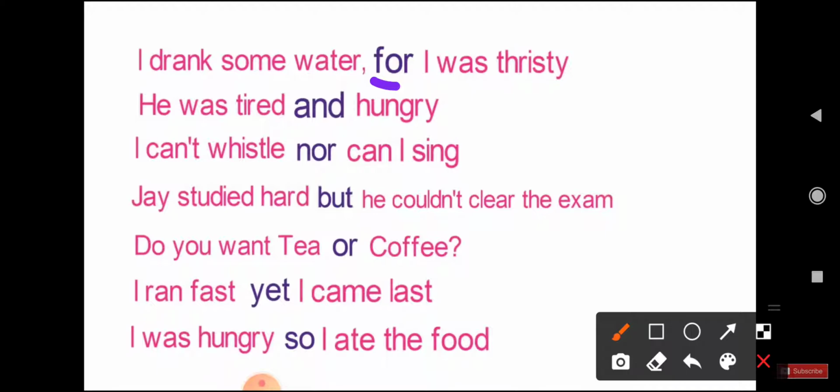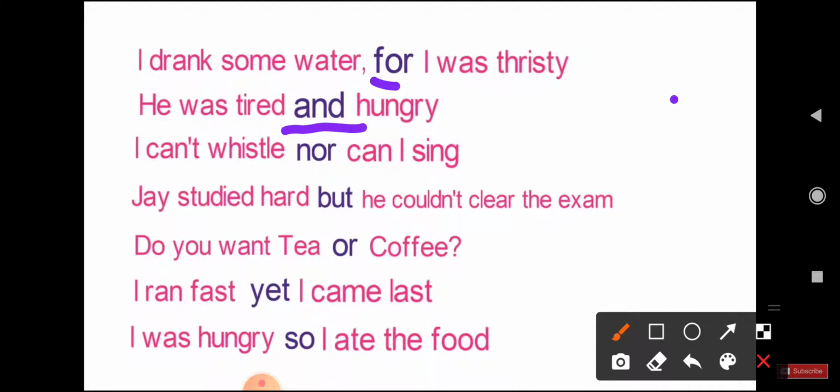Now let's see the second example: He was tired and hungry. Here, children, and is used to convey the two feelings, tiredness and being hungry.